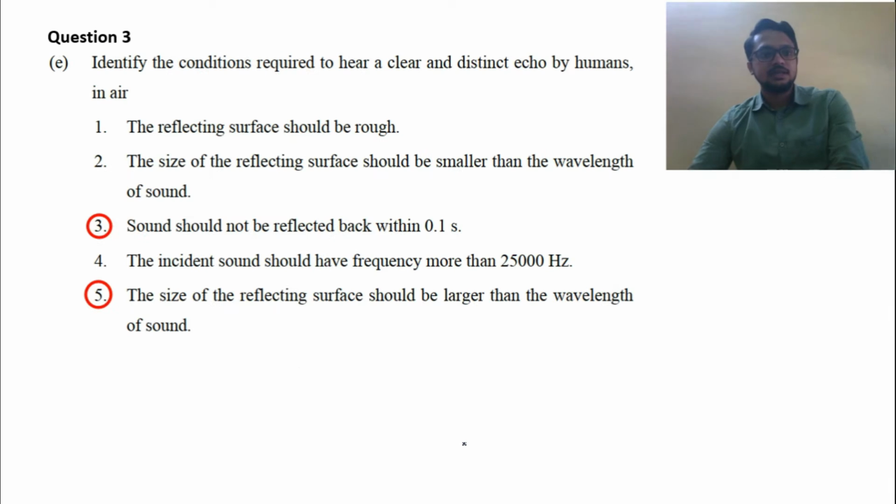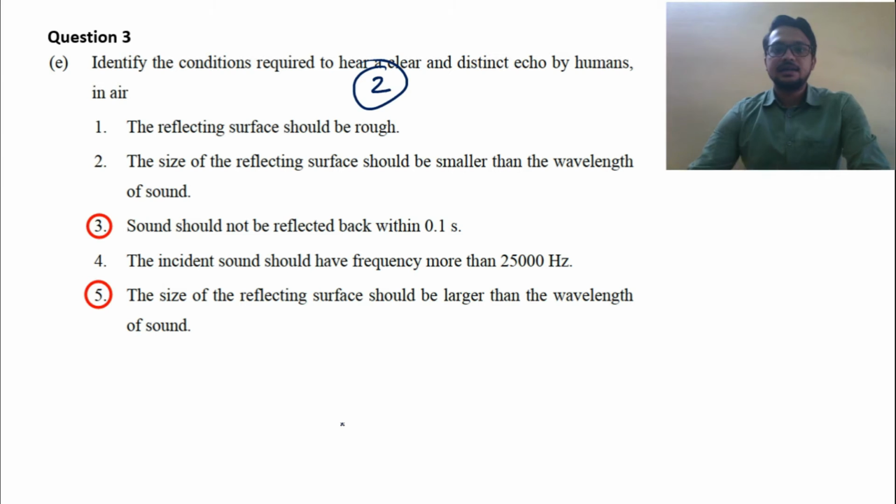Our next question is 3E. This is a 2-mark question. Identify the conditions required to hear a clear and distinct echo by humans in air. So here you can see that two options are correct. For that reason it is a 2-mark question. So read the options.